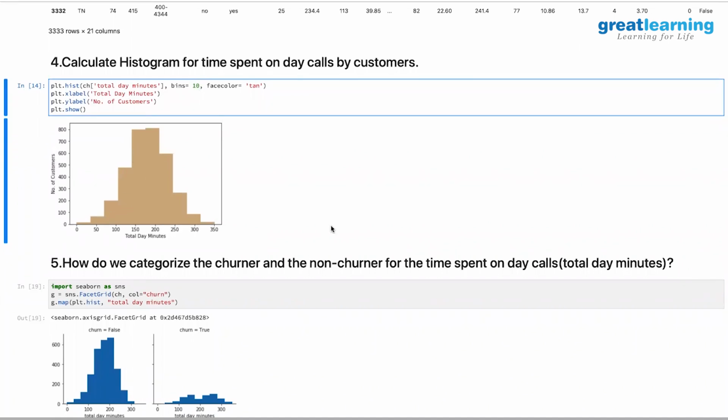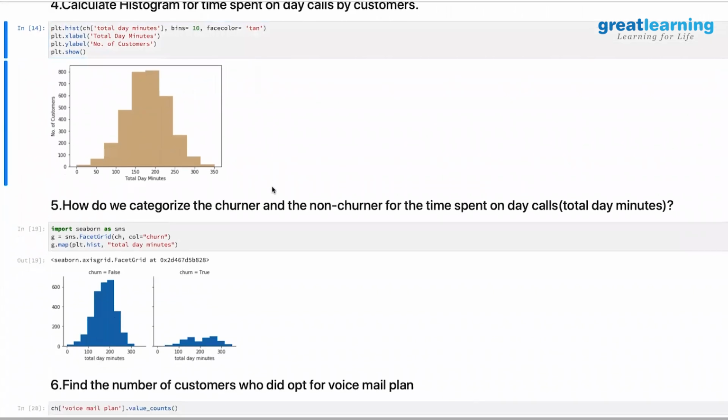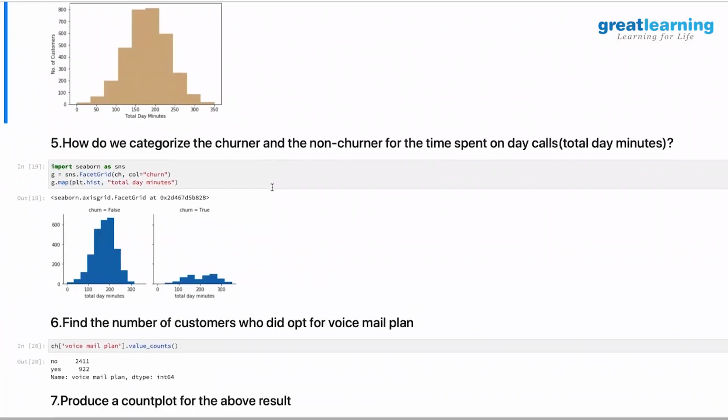Is it a bell curve? It's not 100% a bell curve essentially, because you see there is more dominance on this side compared to this side, right? If it were a proper bell curve, this and this would have been exactly the same level. But it is close to a bell curve. In real time, this is as close to a bell curve as you can get with real-time data. So that's the first inference we are getting.